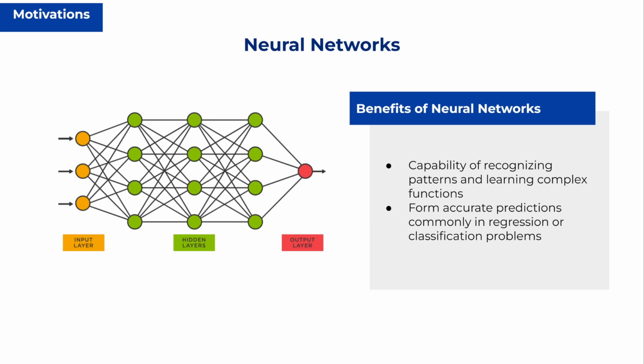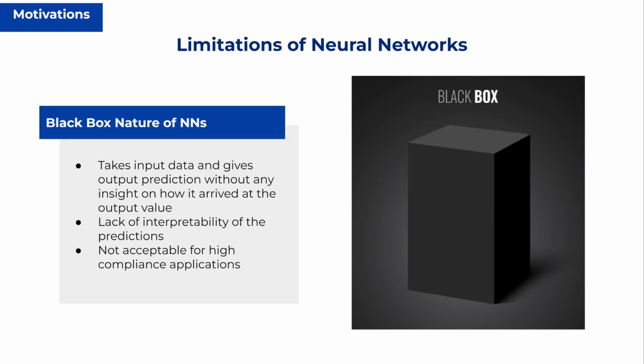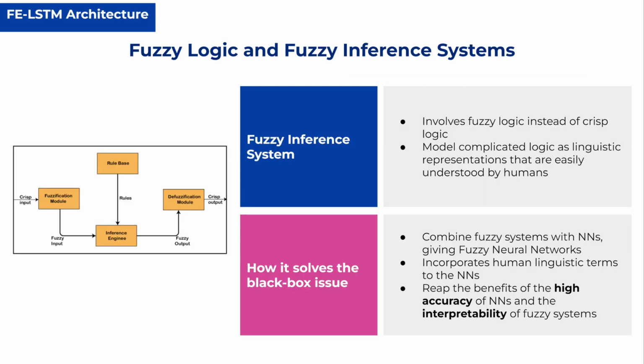We all know that neural networks have the capability to form accurate predictions, commonly in regression or classification problems. However, neural networks are essentially a black box, thus there's a lack of interpretability, which is not acceptable for high compliance applications like financial management. To resolve this, we look into fuzzy inference systems, which are able to model complicated logic as linguistic terms that are easily understood by humans.